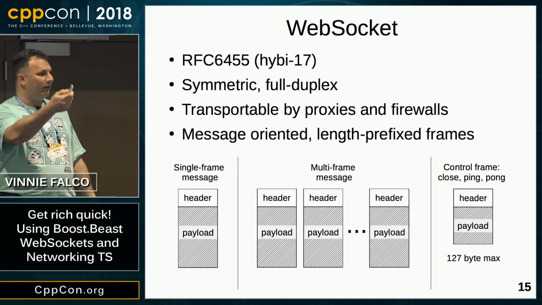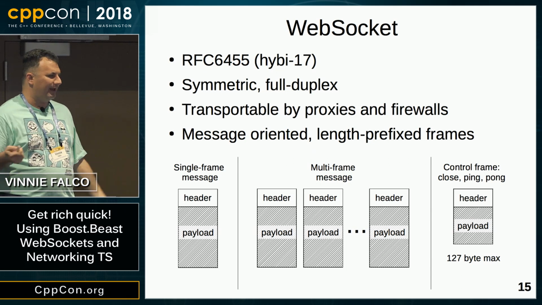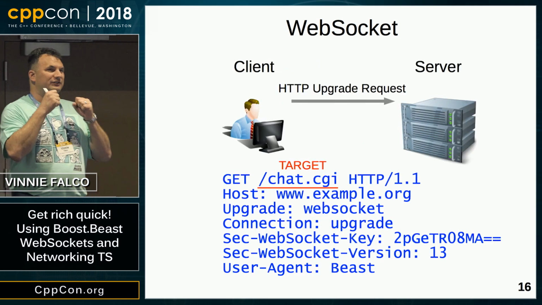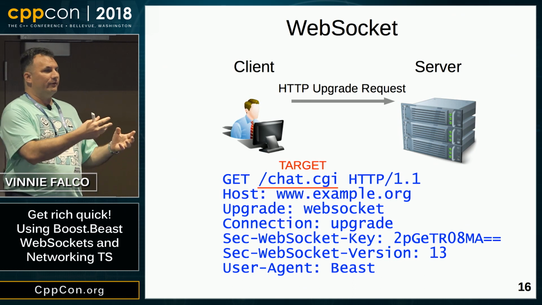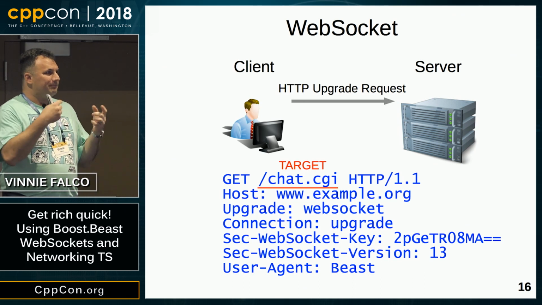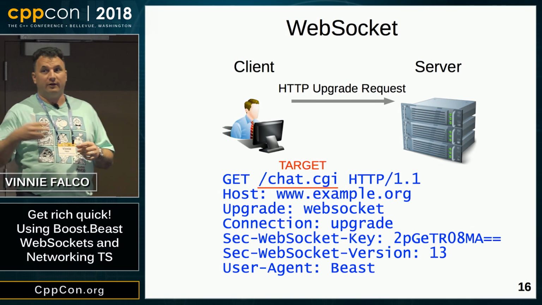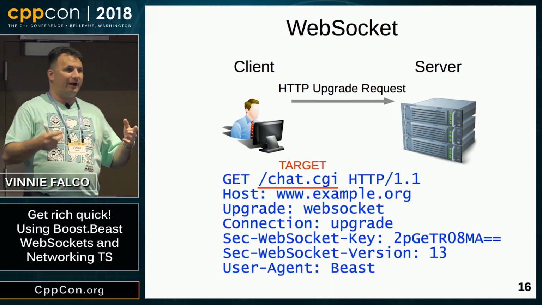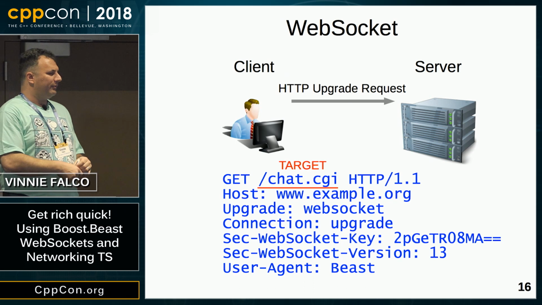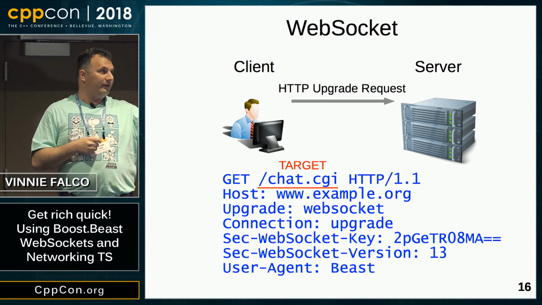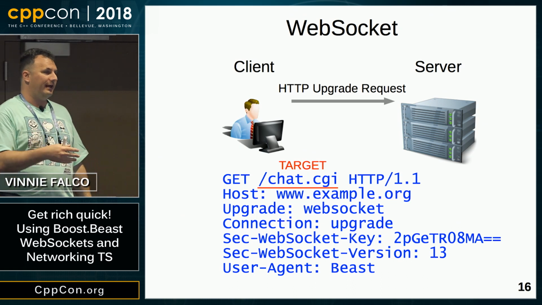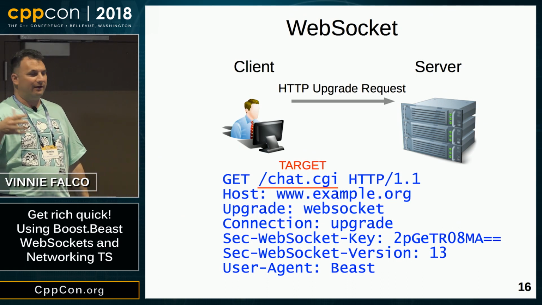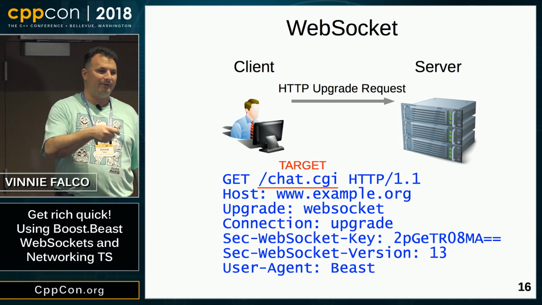So in order to talk WebSocket, of course, you need to have a connection, but a WebSocket connection starts out as HTTP. So the client connects to the server, and they send a special type of HTTP request called an upgrade request. They ask the server, I'd like to talk some WebSocket. So in that request, you can see it's over here. It's an HTTP GET request, and it has the special fields upgrade and connection, and then some protocol-specific gobbledygook. We don't need to get into that. It has to be there.